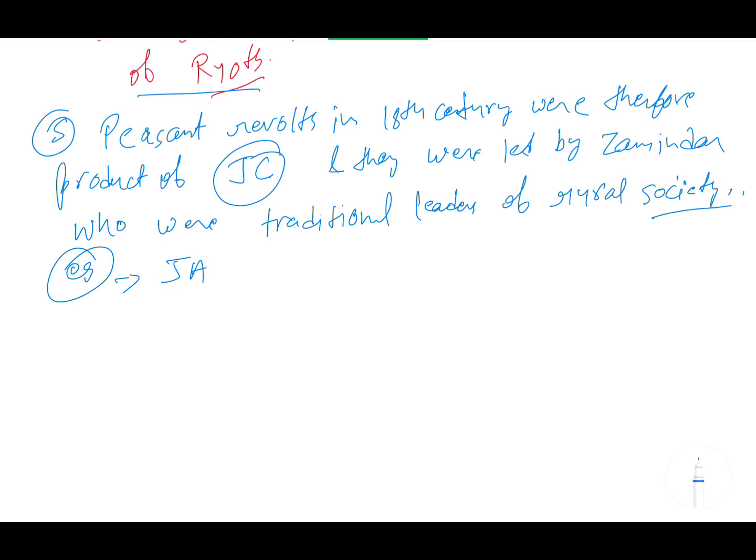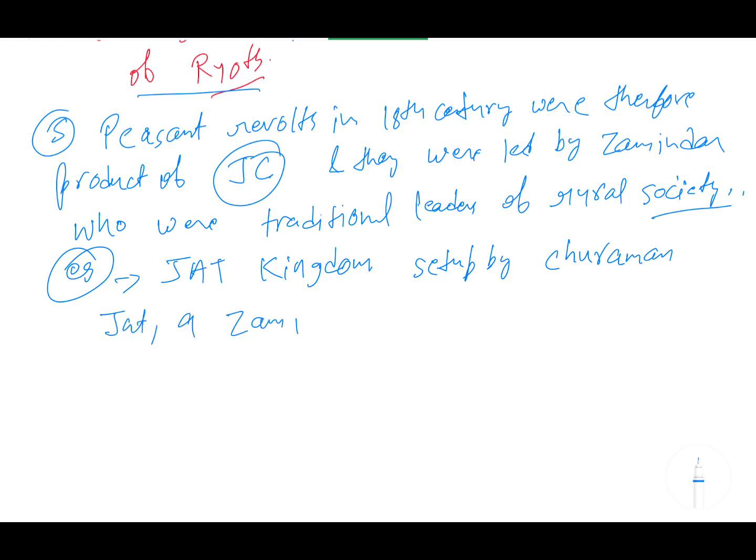The Jat Kingdom was set up by Churaman Jat, who was a zamindar. So the Jat Kingdom was a product of peasant revolt.